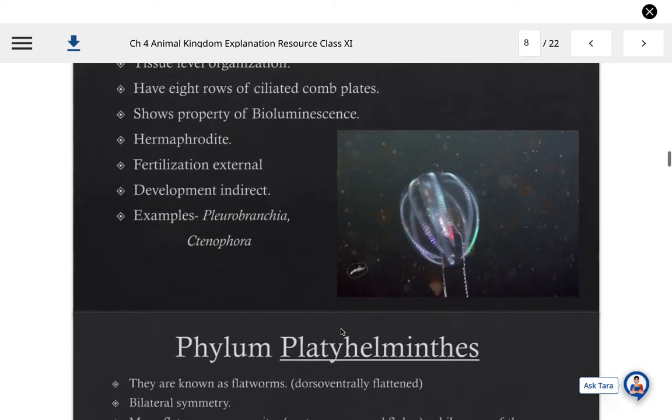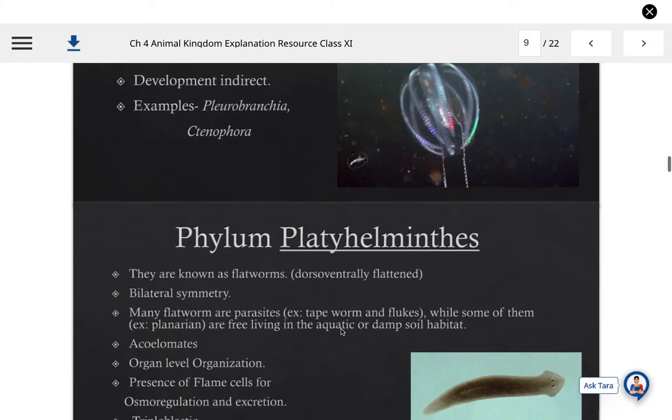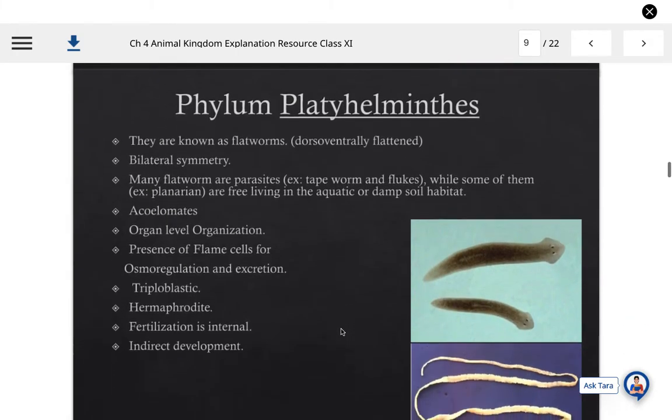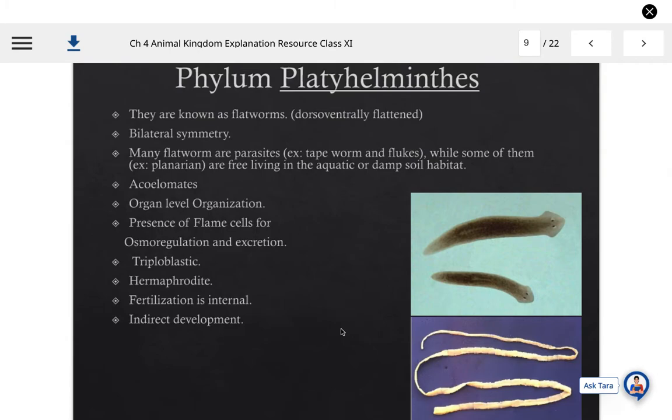And now come to the next phylum after Ctenophora, that is phylum Platyhelminthes, or the phylum of flatworms. They are known as flatworms because of dorso-ventrally flattened body, that you can see in this diagram. One organism is Planaria and the another species is Taenia solium, tapeworm.